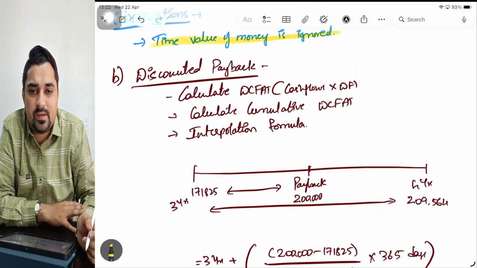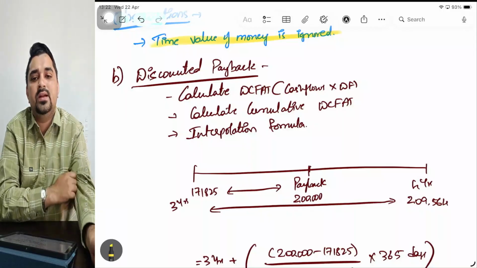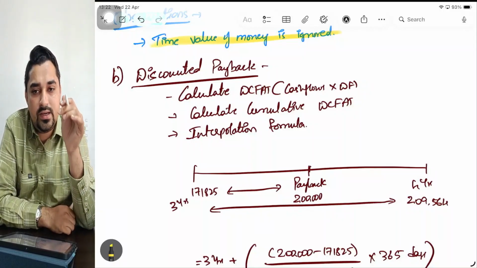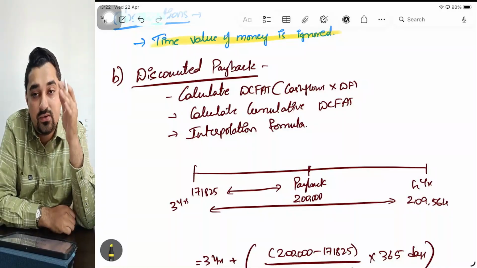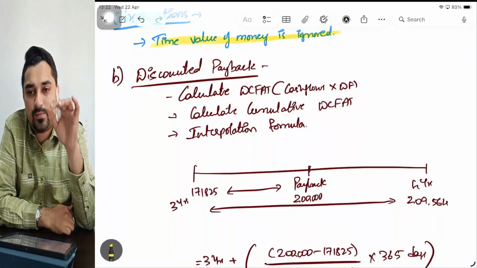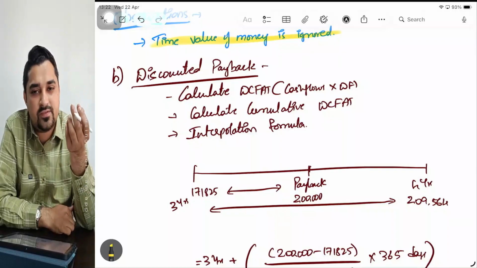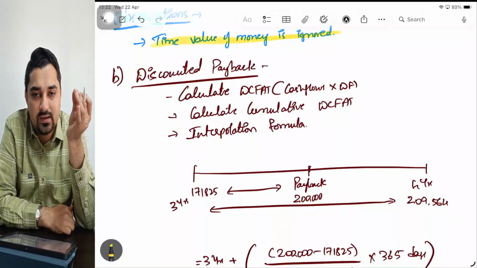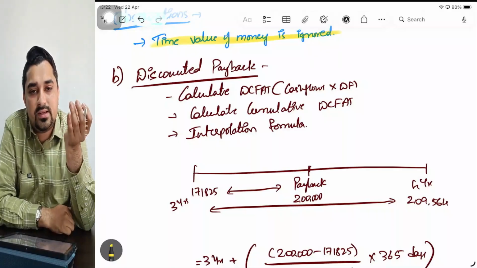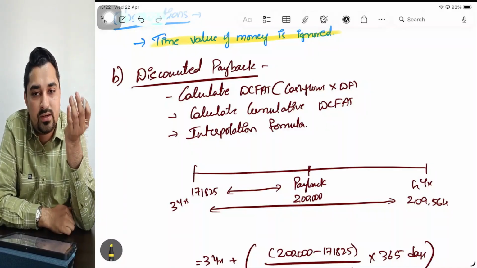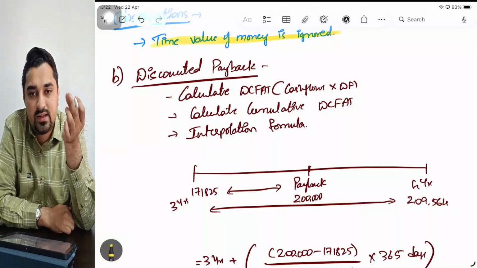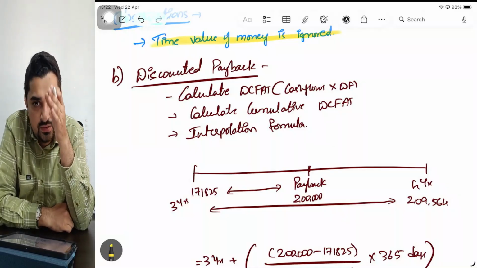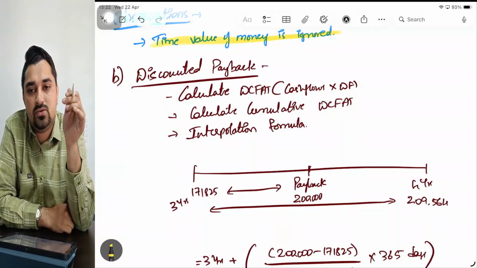Coming to discounted payback. So what do you mean by discounted payback? Now, rather than taking cumulative cash flows, I am discounting those cash flows. At which cost? The opportunity cost given in the question. That is your cost of capital, also called as KE, also called as KO, also called as the minimum required rate of return, also called as WACC. So whatever terminology the examiner uses, I'll discount those cash flows using that.